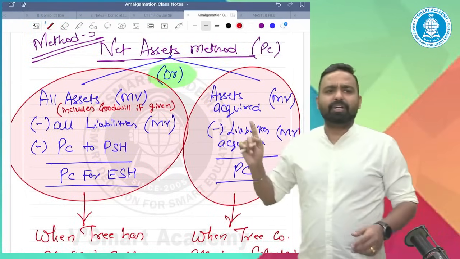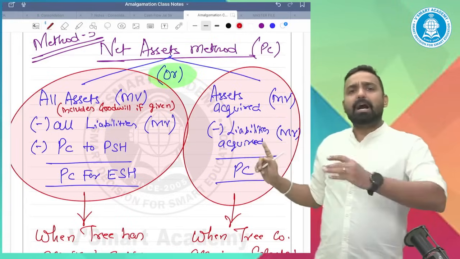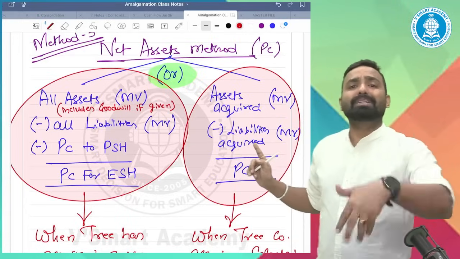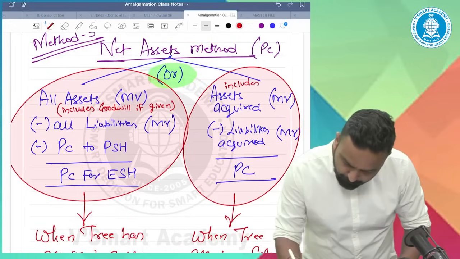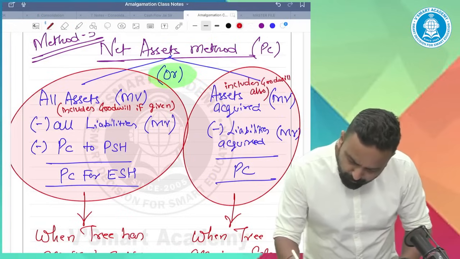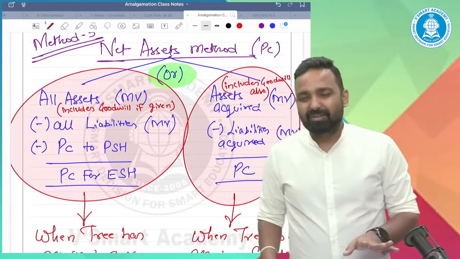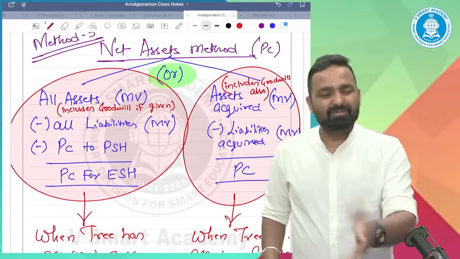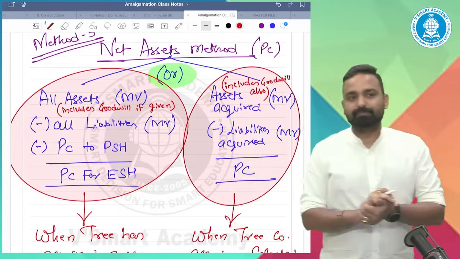Suppose they are saying that we are acquiring these assets and these liabilities, and apart from that, we'll give them 1 lakh rupees extra for the goodwill. So it includes goodwill. See, as far as goodwill is concerned, whenever the goodwill value is given, just consider it. If the goodwill value is not given, ignore it. Simple.